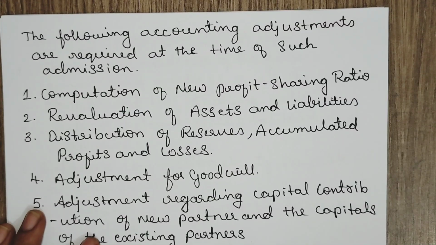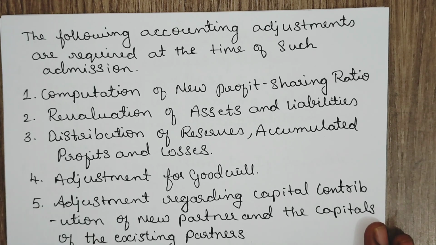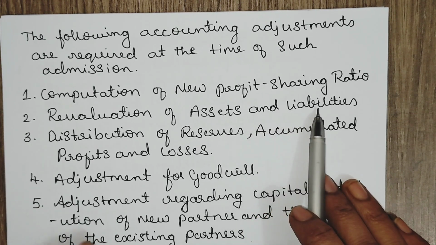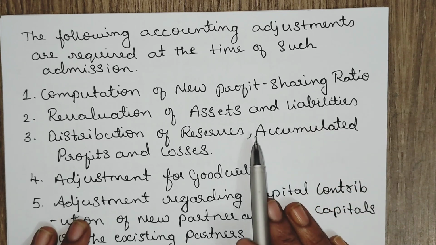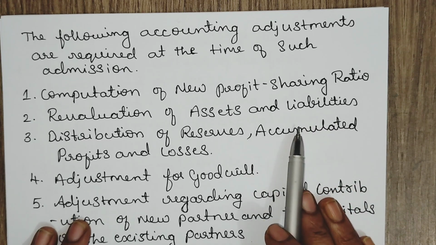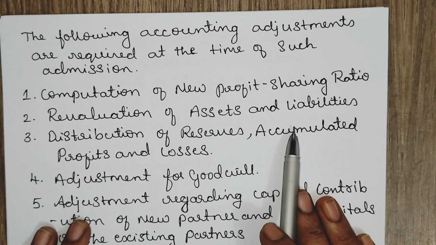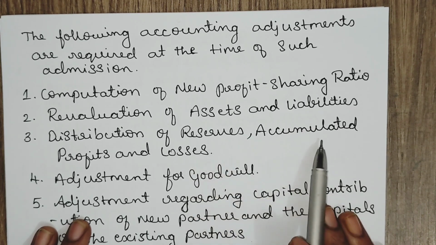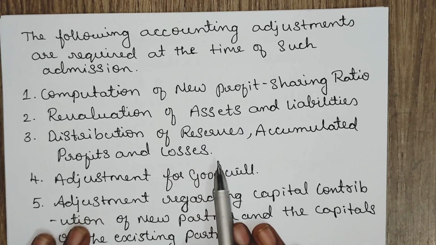Let us understand the accounting adjustments required for the admission. You need to compute the new profit sharing ratio for the partners. Then you need to revalue assets and liabilities to know the increase or decrease in the value of assets and liabilities. You need to distribute reserves, accumulated profits and losses to the partners.